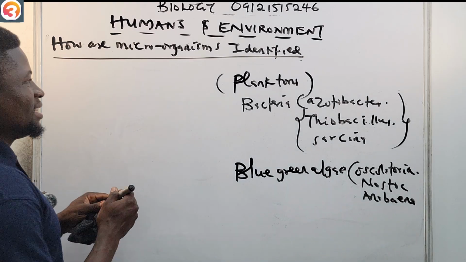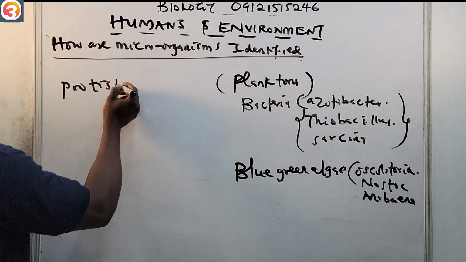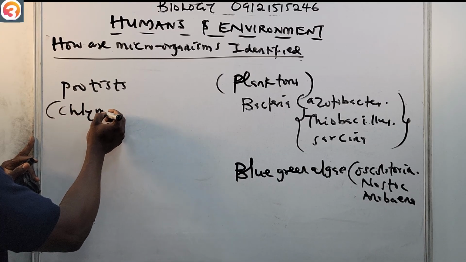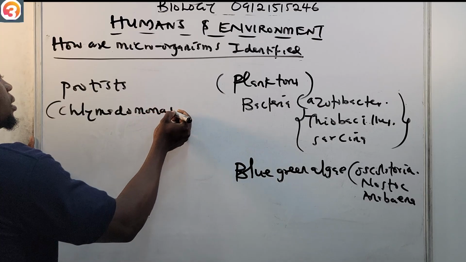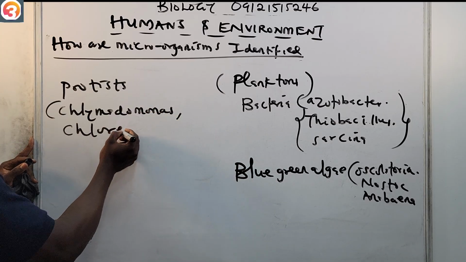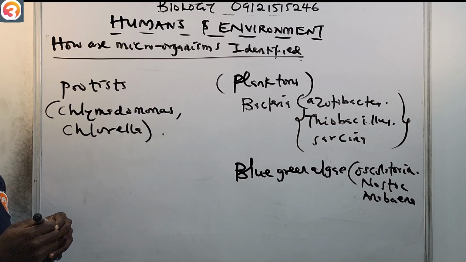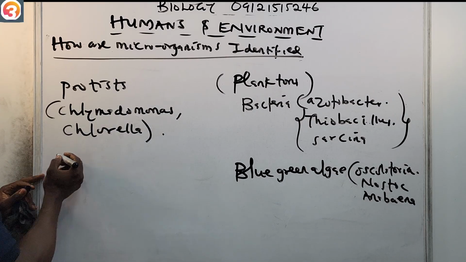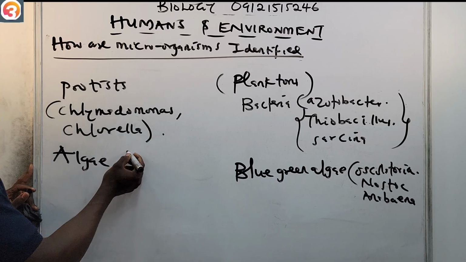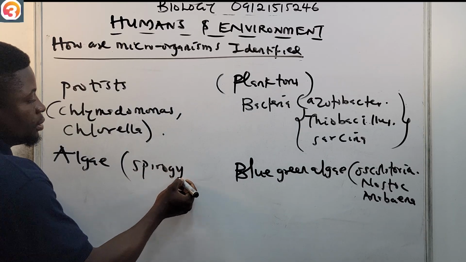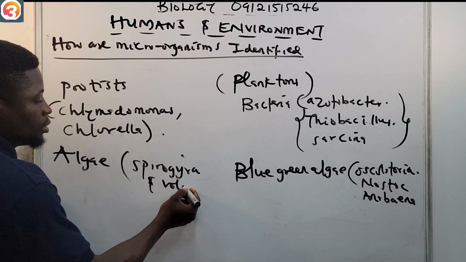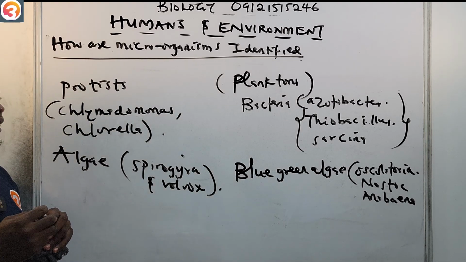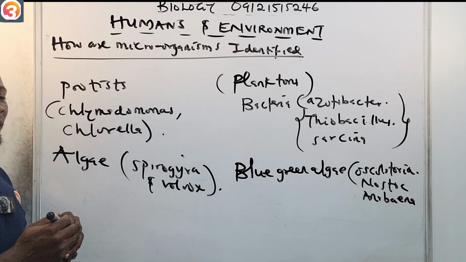We also have protists, examples are Chlamydomonas and Chlorella. All these are protists also found in water. We also have algae, for example Spirogyra and Volvox. They are found in water also. And then we have fungi.